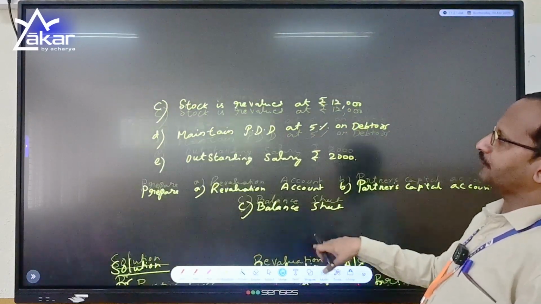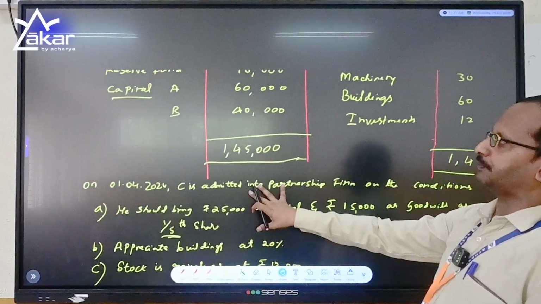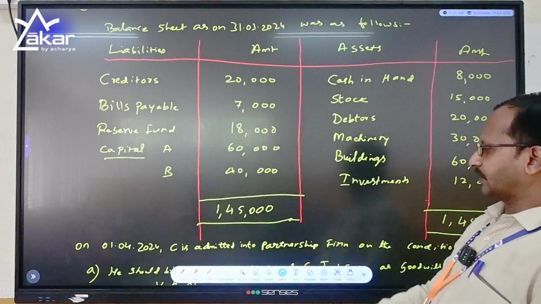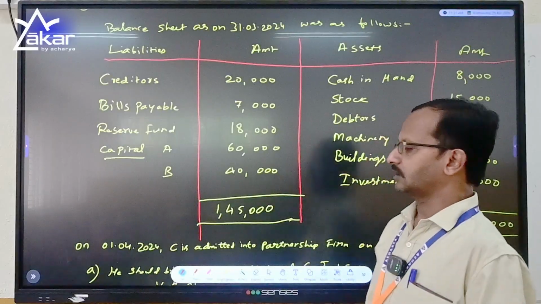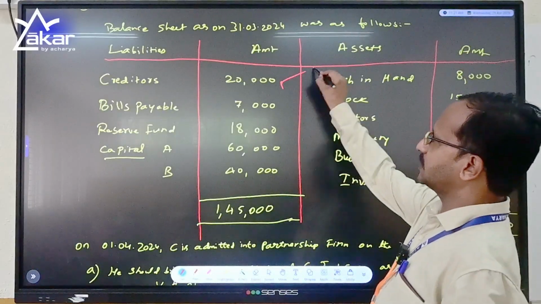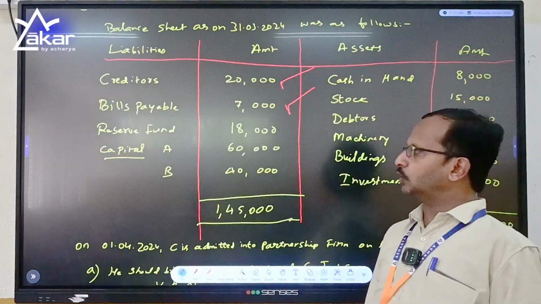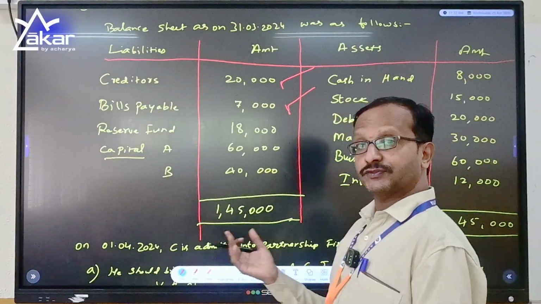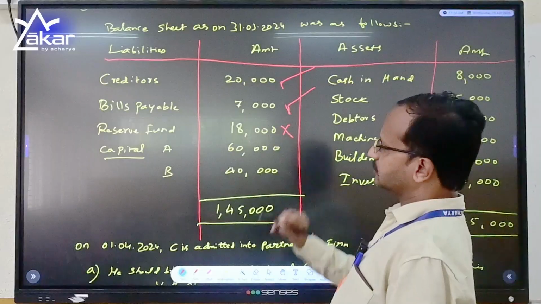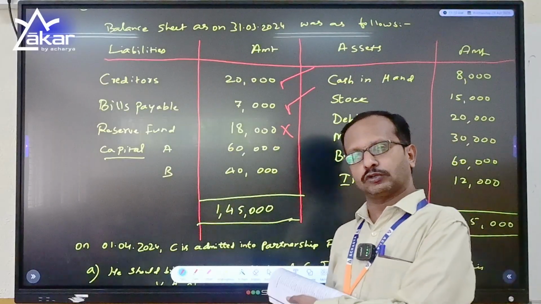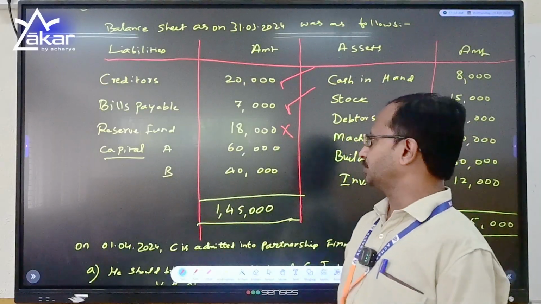See, the balance sheet of the old firm before the admission of a partner was 1,45,000. I will repeat, see, there are no changes. I carried the same value and reserve fund has been transferred to the old partners. So it is not going to be posted because it is transferred to the old partners in the ratio of 2:1.